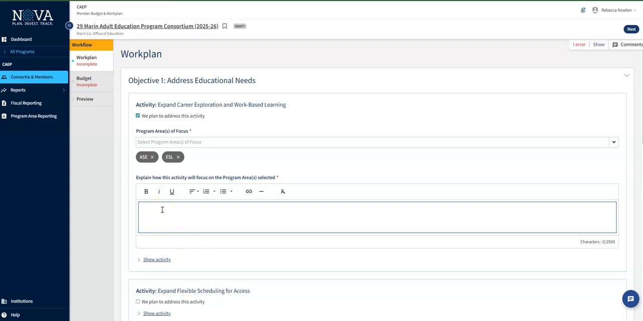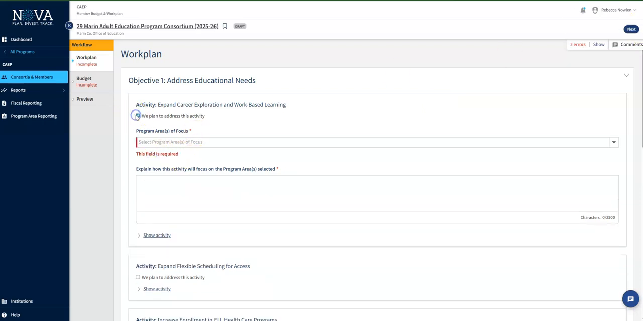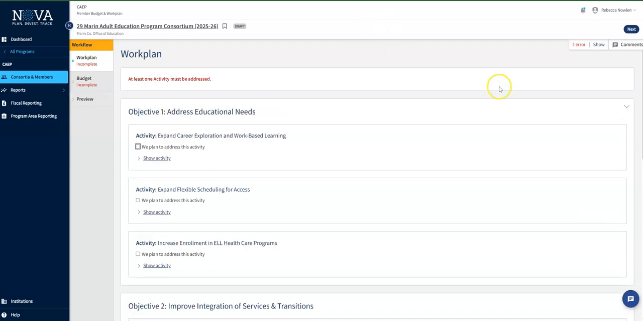So you might write, we're going to embed workforce language in our ESL class and expand the number of EL civics units we do. We also plan on having student career fairs for our adult secondary ed students. Those are the two ways that you're going to expand career exploration and work-based learning. So you would fill that out, and then of course you go up here to next. I'm going to unselect these because I don't want to accidentally select something for MCOE. So I'm going to go to next.